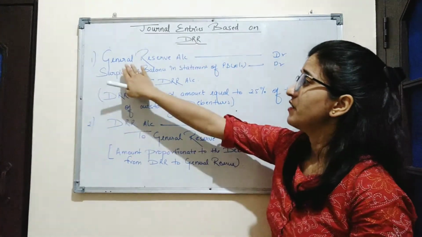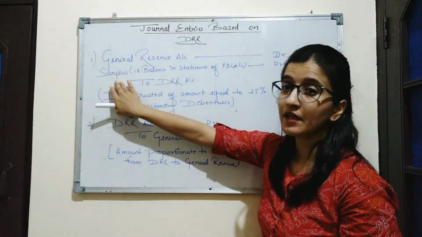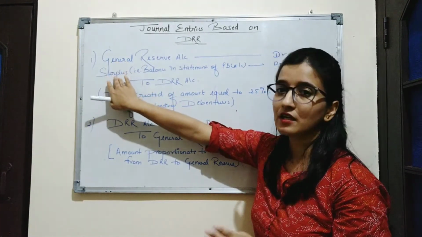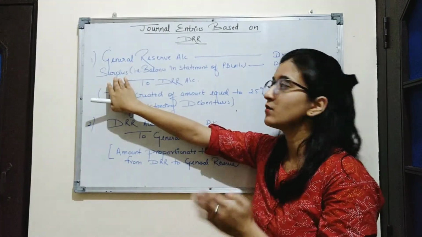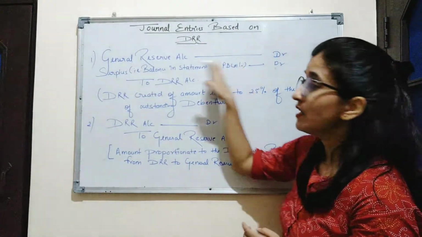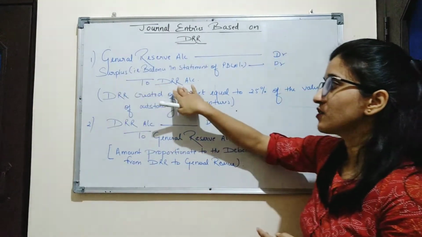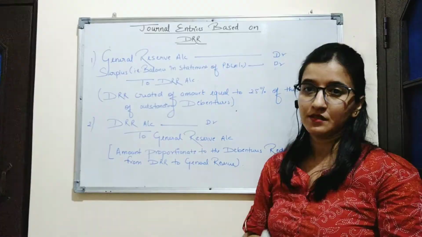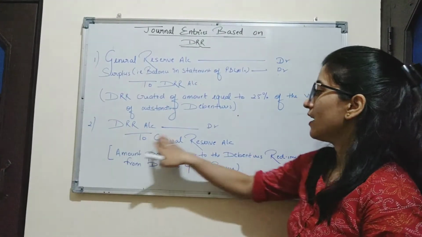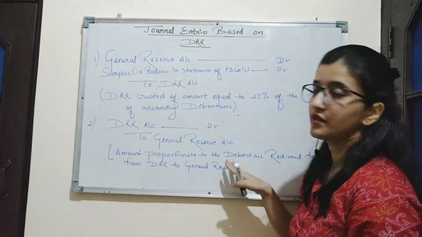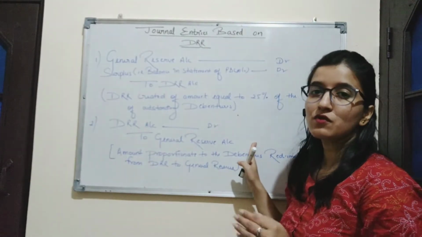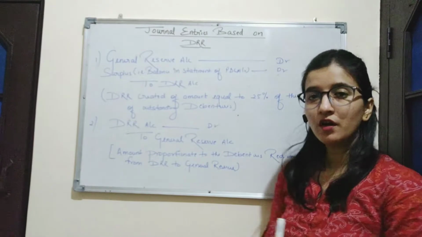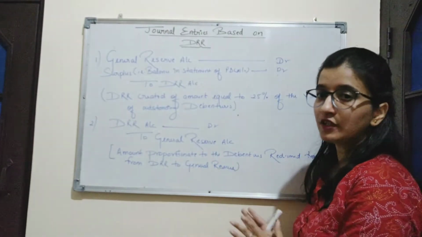Now here general reserve and surplus are debited because these two are of credit nature and the amount is being taken from these accounts. That is why these accounts are debited, and this amount is transferred to DRR, so that is why DRR account is credited. Now next entry is DRR account debit to general reserve. This is the entry which we will record at last after recording all the entries related to redemption, which we will discuss in a further lecture.